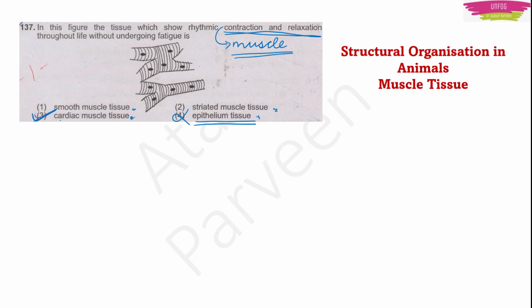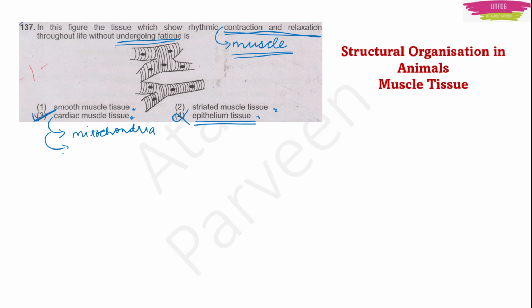Because if you look at the structure of the cardiac muscle tissue, it will have a lot of mitochondria in it. So we know that mitochondria is the powerhouse of the cell, right? So it will give the cardiac muscle tissue the energy to work continuously without undergoing fatigue. Undergoing fatigue means without getting tired. It doesn't get tired easily. If we do some work continuously for a long time, we get tired, right? But cardiac muscle tissue doesn't get tired.